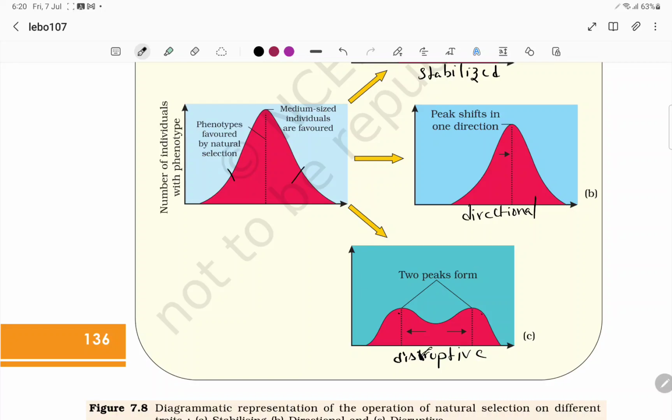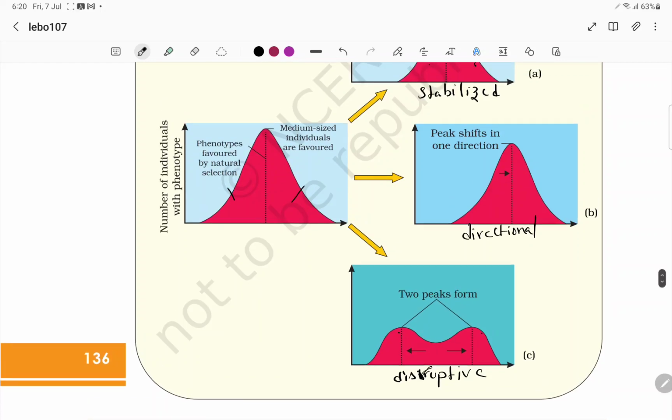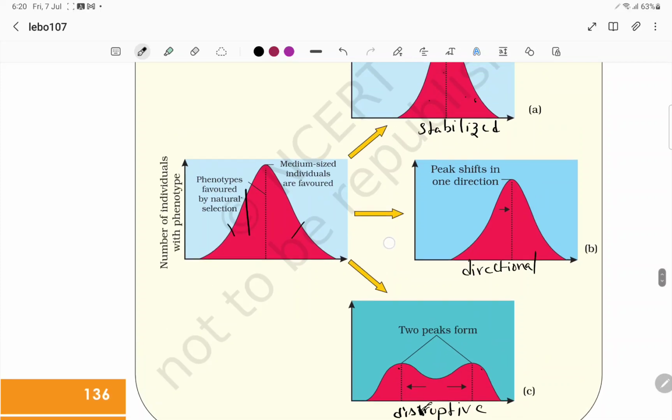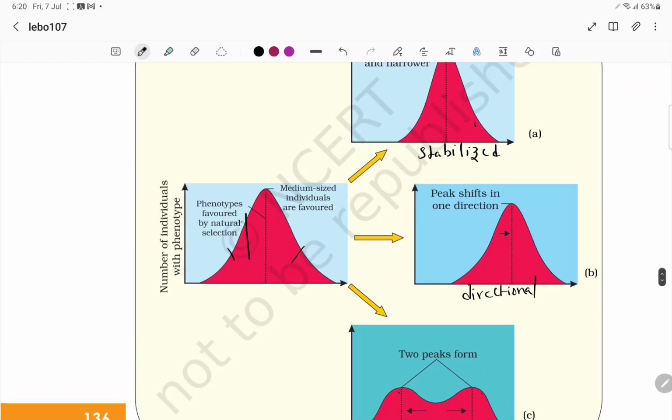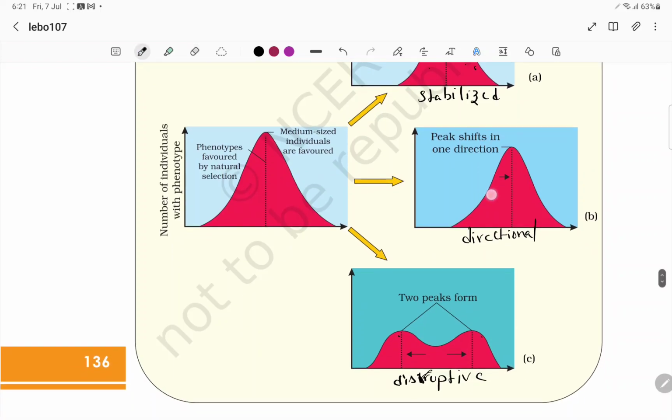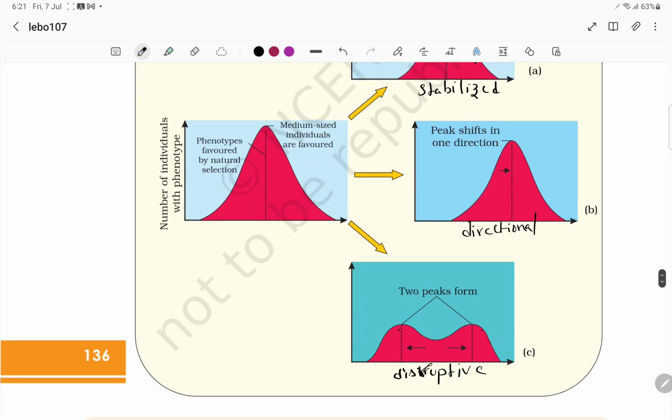Right? So the number of individuals with a phenotype, the phenotypes favored by natural selection, and you will have all those mean averages. This is all about Hardy-Weinberg equilibrium.